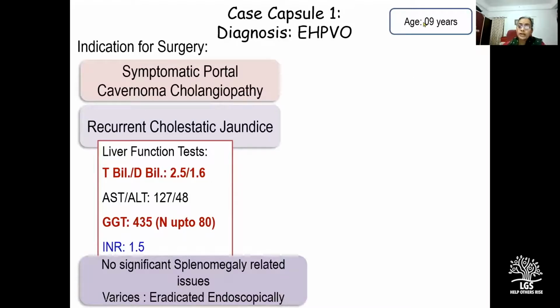So case 1 was a 9-year-old child. The indication for surgery was symptomatic portal cavernoma cholangiopathy in the form of recurrent cholestatic jaundice. The LFT showed conjugated hyperbilirubinemia. The GGT was elevated up to 5 times of normal. There were no significant splenomegaly-related issues, and the varices had been eradicated by endoscopy.